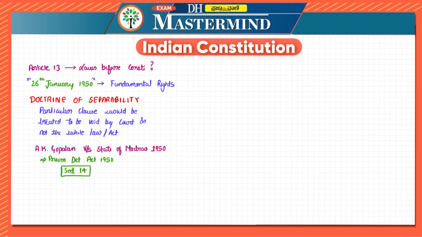This section 14 said that if any person is being detained under this Preventive Detention Act, then he or she may not disclose the ground of detention in the court of law. Now, this is inconsistent with Article 22. If you don't know Article 22, don't worry, we will discuss that in this particular series itself.